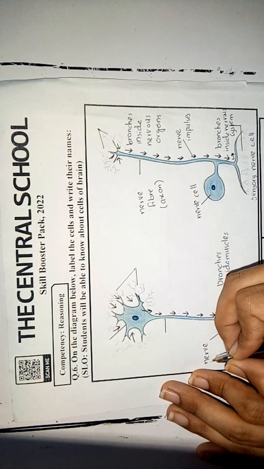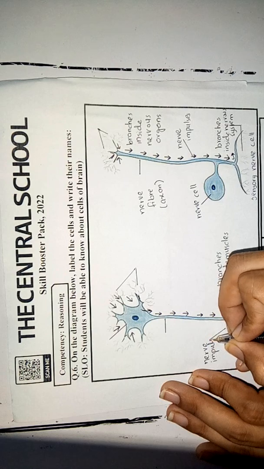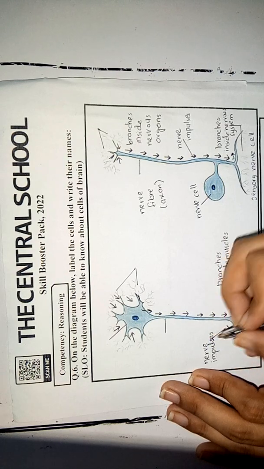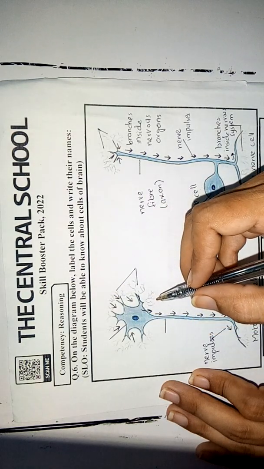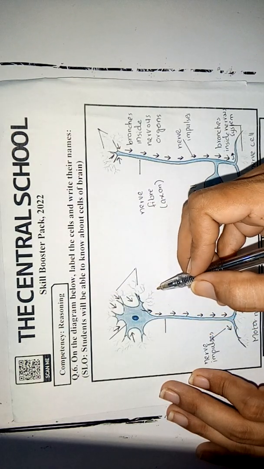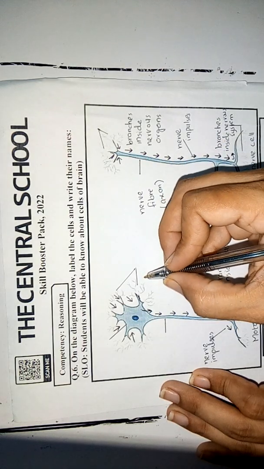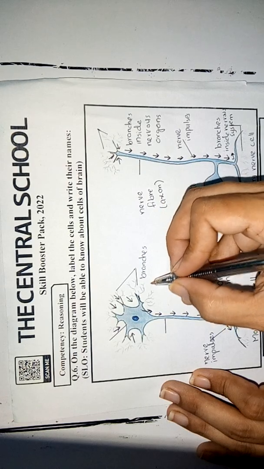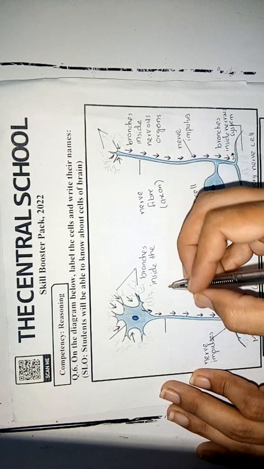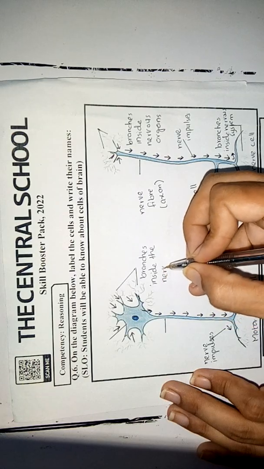So we write here nerve impulses, and after that these short branches inside the nervous system. So we write here branches inside the nervous system.